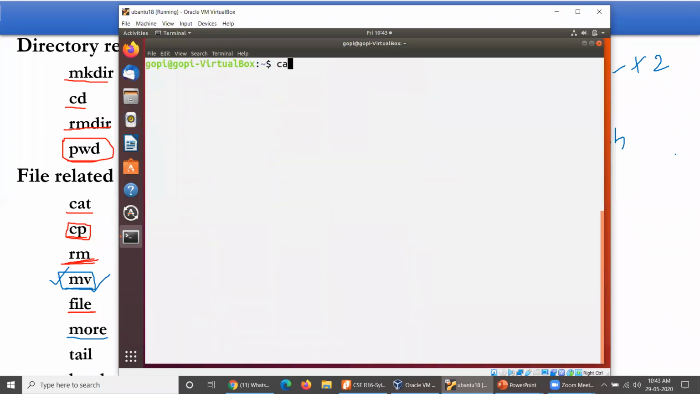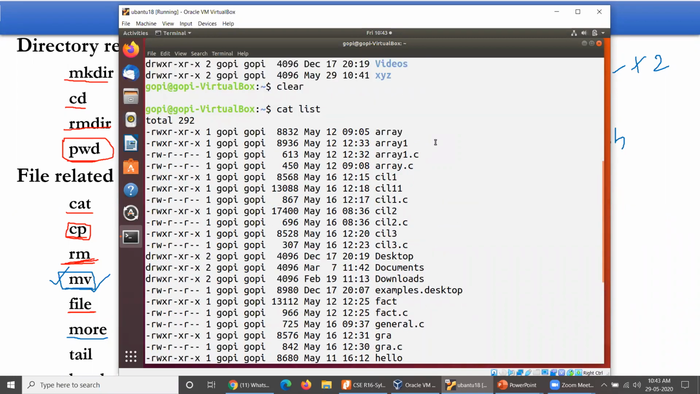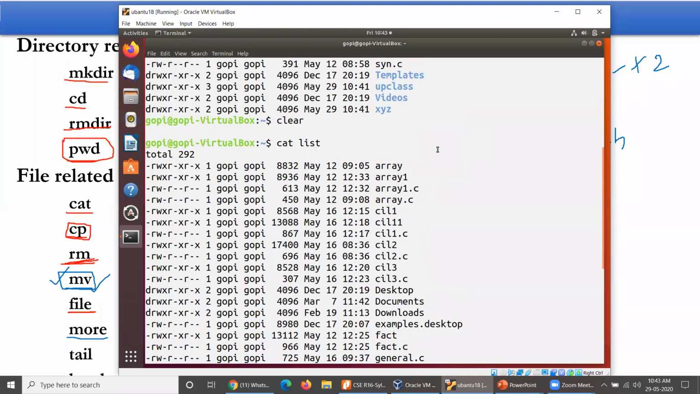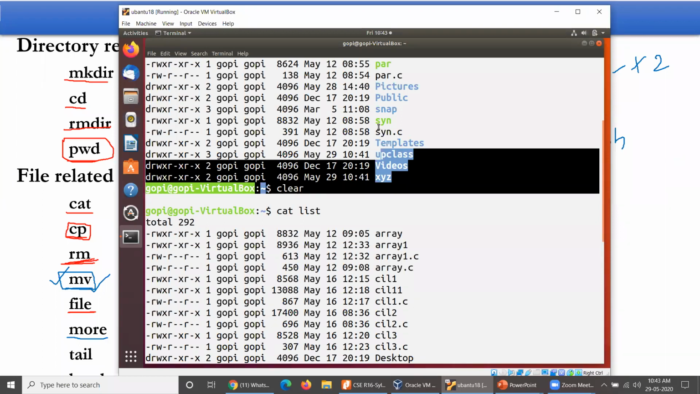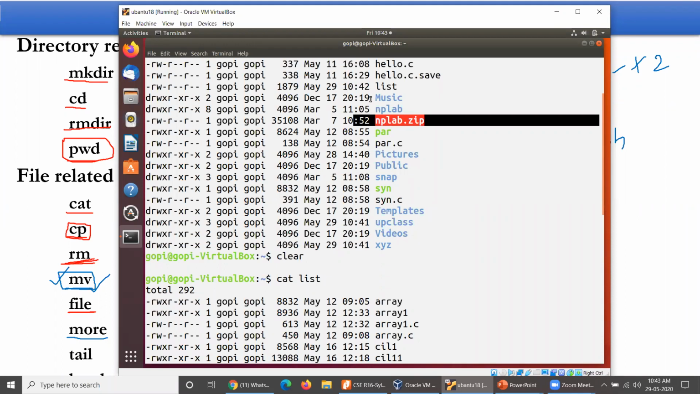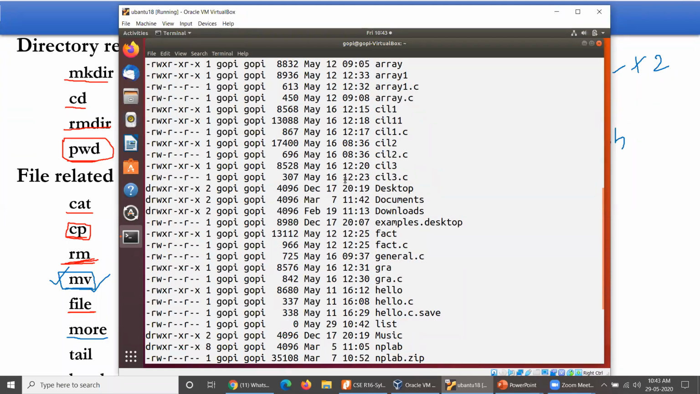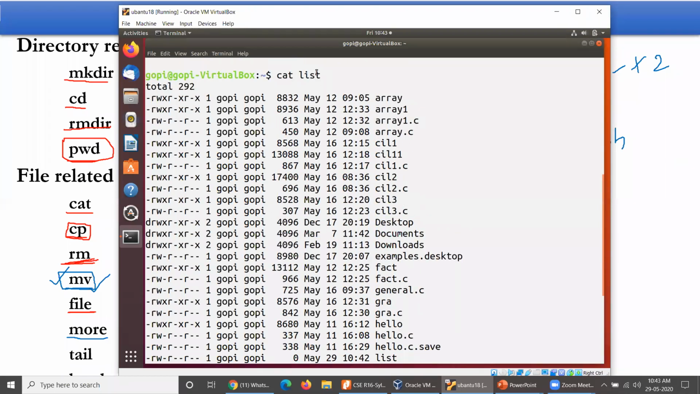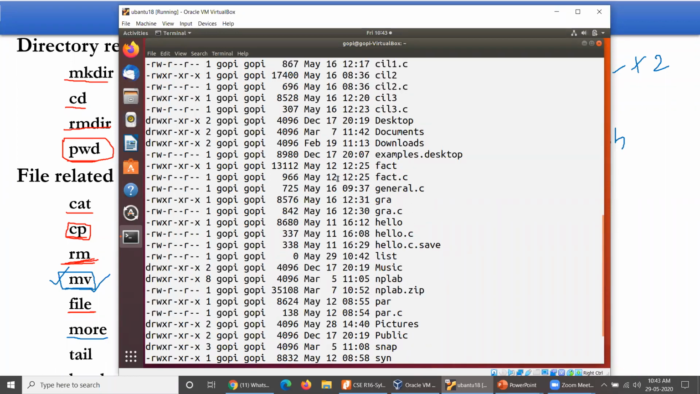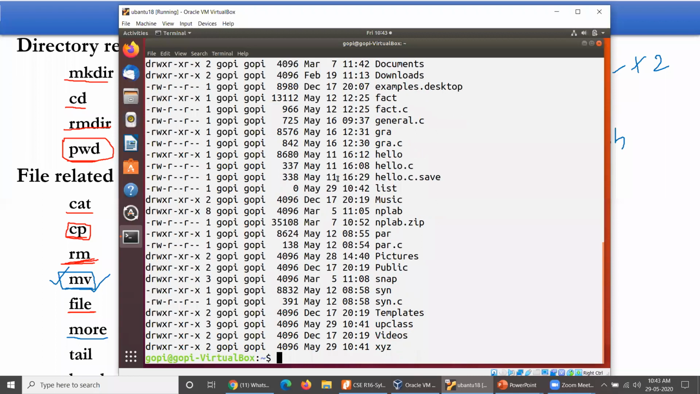Now, if you have a huge amount of data, something like this, so clear. So cat followed by list. If I take this one, it could not be displayed in a single page. Previously, if you take ls -l, you have several colors. Now this whole data will be considered as the content of one particular file. The file name is LIST. So if you take this file, it could not be displayed in a single screen.